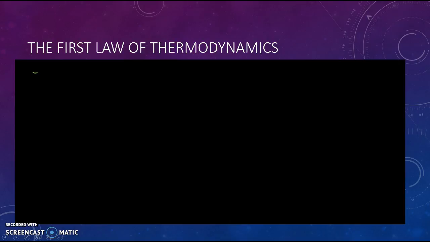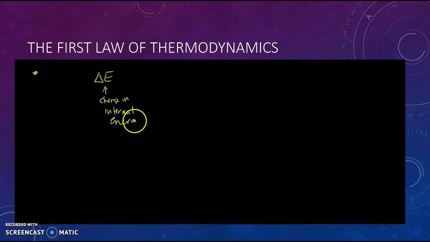When we think about changes of energy, we have this quantity called internal energy, very often abbreviated with a U. I might do that accidentally, so just be aware of that, but let's call it delta E. This is the change in internal energy of the system, the energy content of the system.